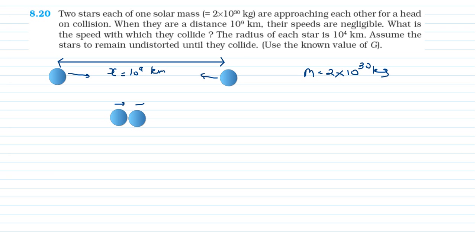like this. So here we can say that final velocity is equal to v, and here you can say vf is equal to v.